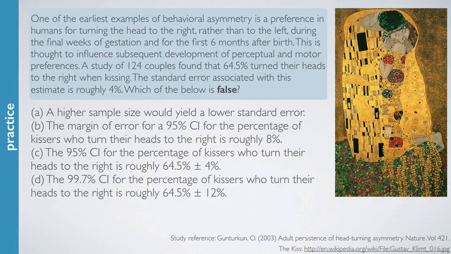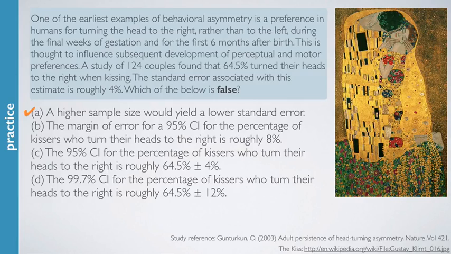A says a higher sample size would yield a lower standard error. We know that this is always true. We've seen this with the central limit theorem as well. Conceptually, this is because the higher your sample sizes, the less variable your point estimates from those samples are going to be. Mathematically speaking, the standard error is always sigma over square root of n, so that n and the standard error are going to be inversely proportional. In other words, if n goes up, the standard error is going to go down. So this is correct. B says the margin of error for a 95% confidence interval for the percentage of kissers who turn their heads to the right is roughly 8%.